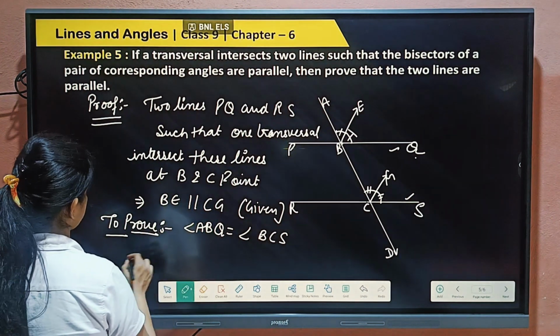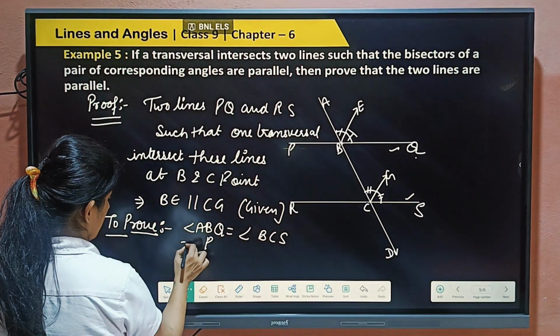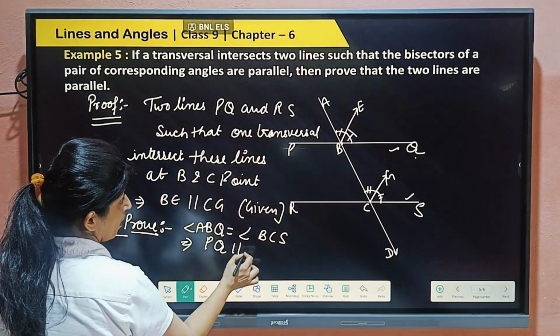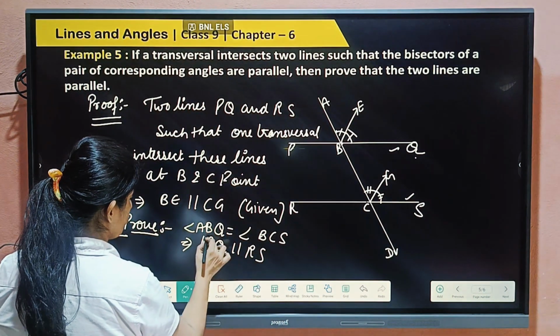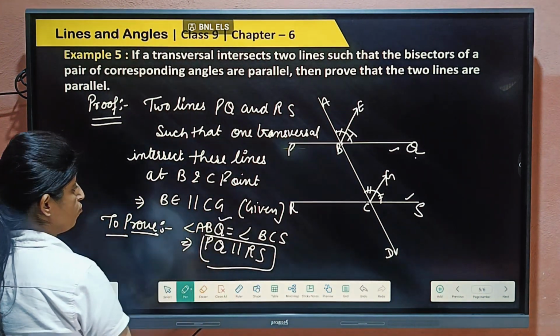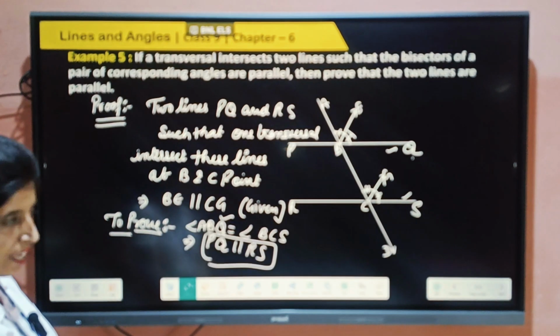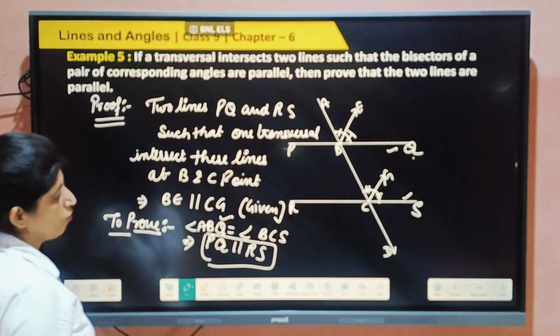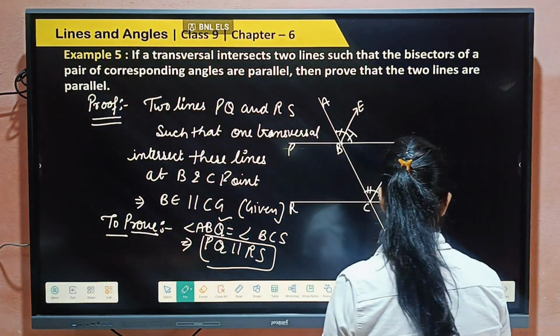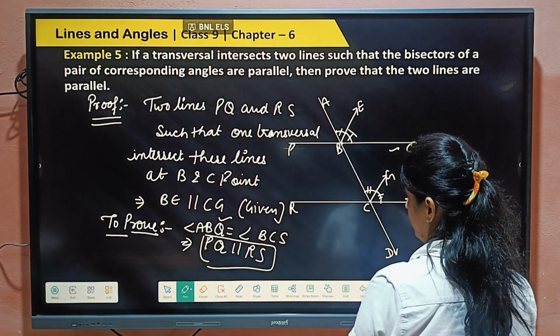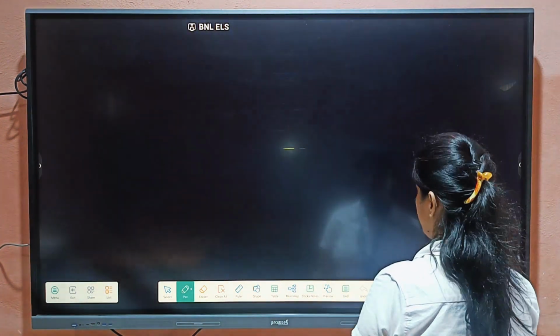Means PQ parallel to RS, that we have to prove. But first we will prove ABQ equal to BCS, right? Now we will start the proof.